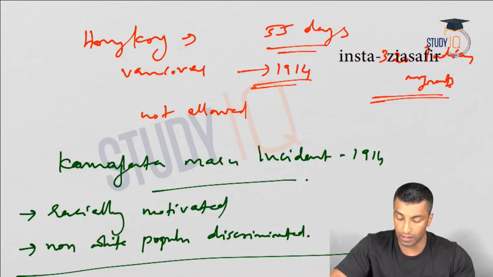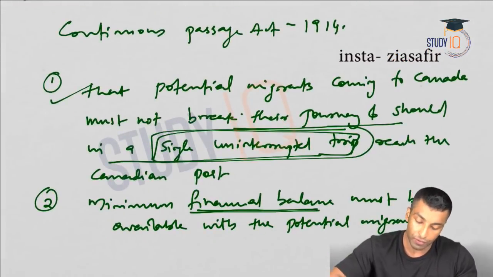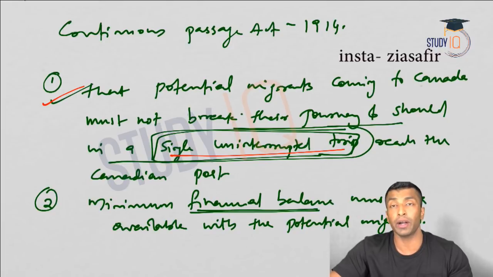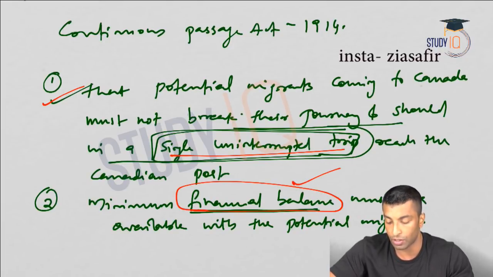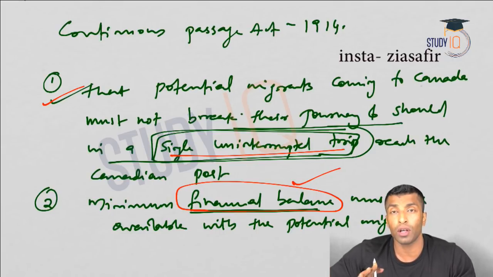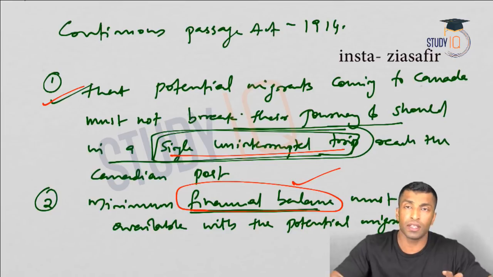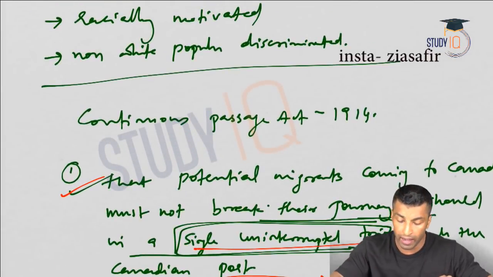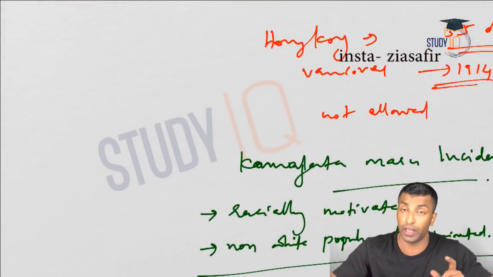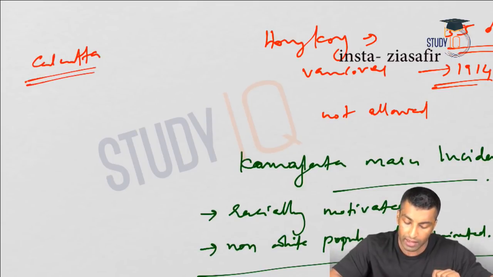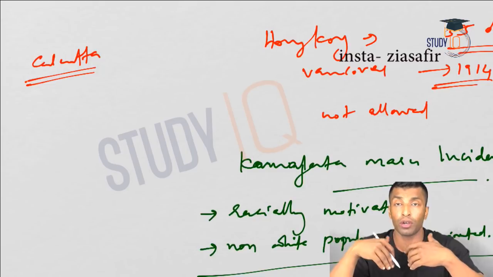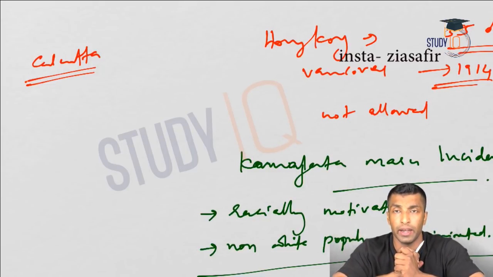They satisfied the first condition, that they went in a single uninterrupted trip, but the financial balance condition was not satisfied, so they were not allowed to enter. They were forced to return to Calcutta, and at Calcutta port they requested the British government to talk to the Canadian government on their behalf.